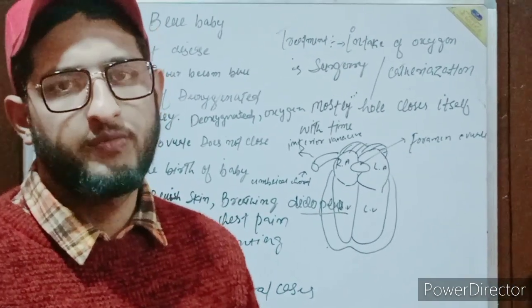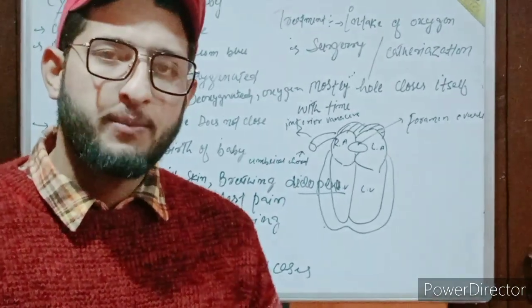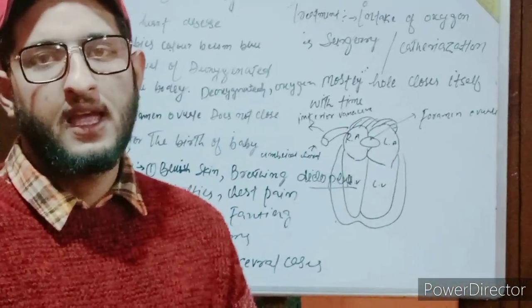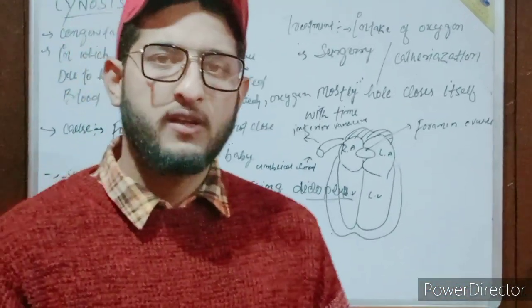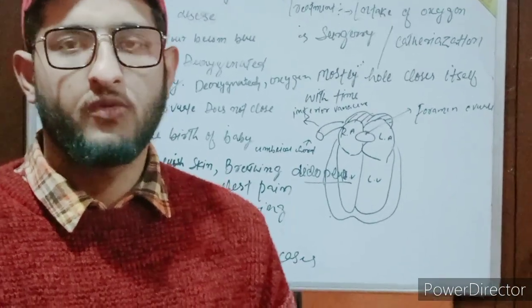Today I'm going to discuss with you another topic, that is cyanosis. It is also known as the blue baby disease. It is mostly found in newly born babies. It is a type of cardiovascular disease and it is congenital in nature. That means it develops during the birth of an individual.